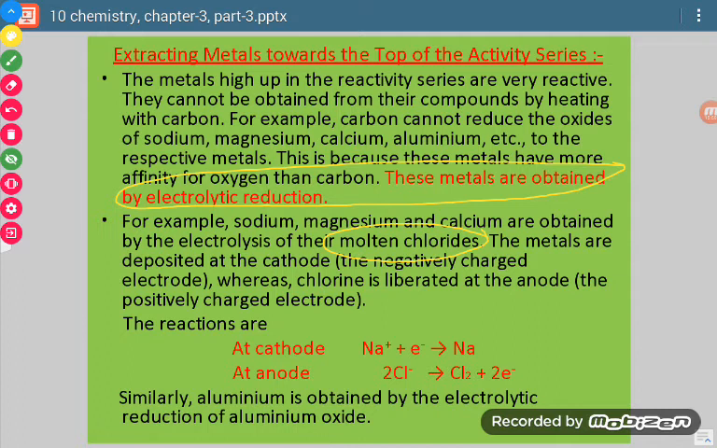When we perform the process of electrolysis, then what happens? At cathode, cation goes to the cathode, and there is the process of reduction. Anion goes to the anode, and there is process of oxidation. So sodium undergoes reduction and forms sodium metal. Chloride ion undergoes oxidation and forms chlorine gas. And so after the electrolysis of molten sodium chloride, we get sodium metal at cathode and chlorine gas at anode. Okay, so this is the process of electrolysis.